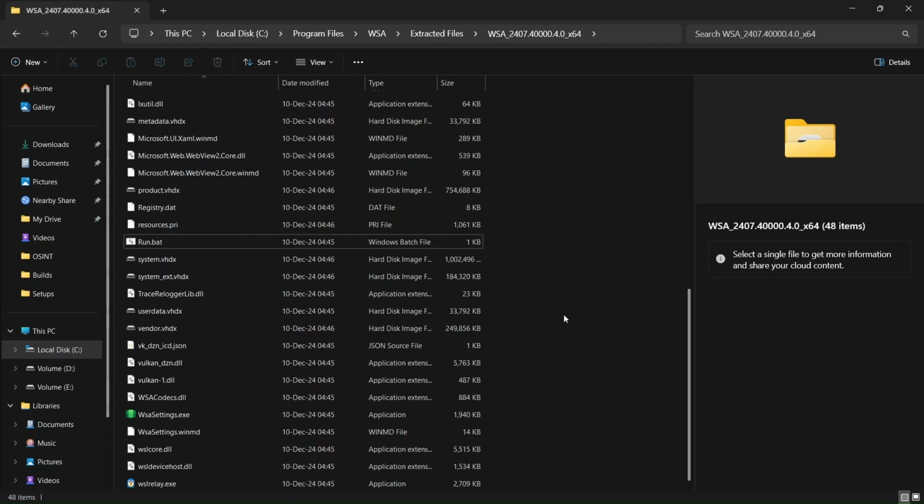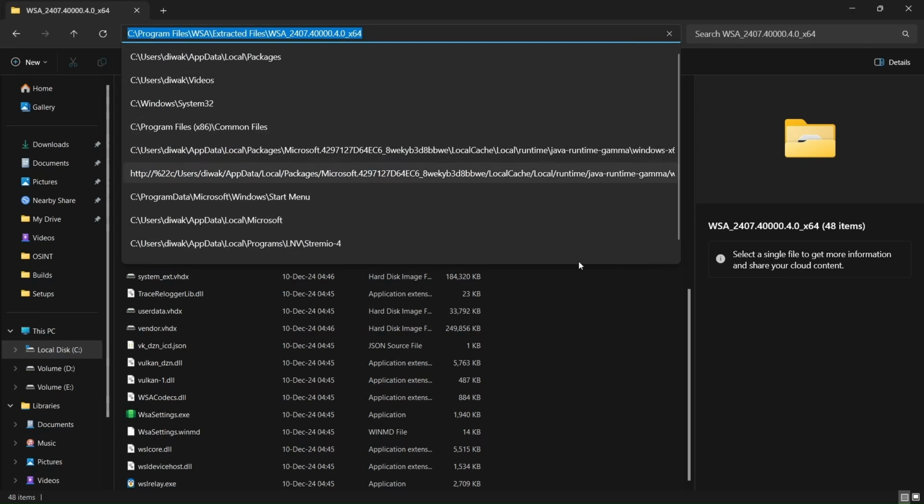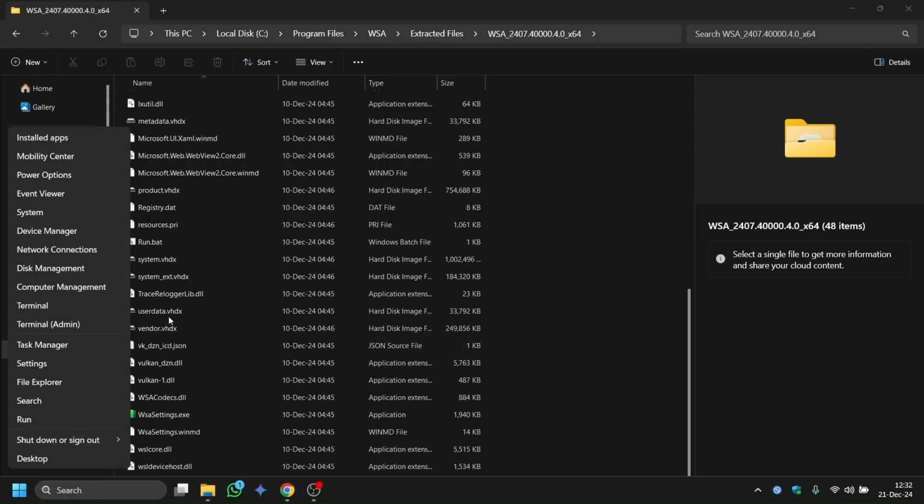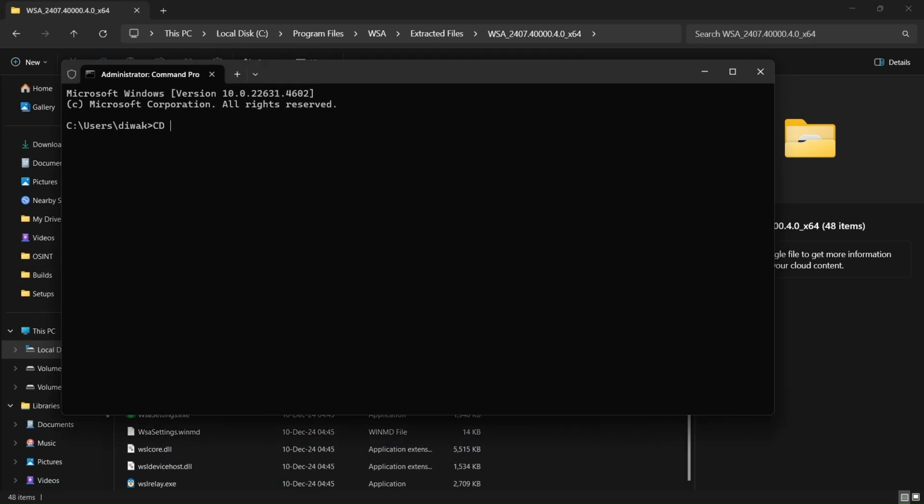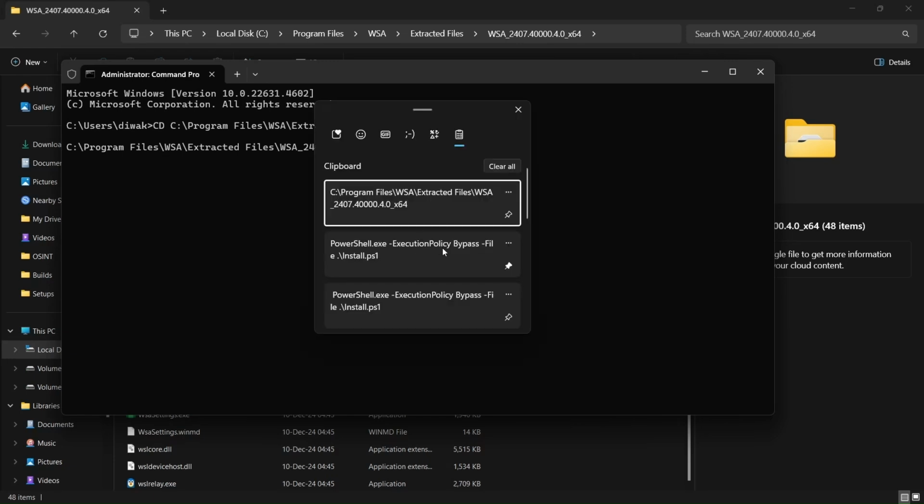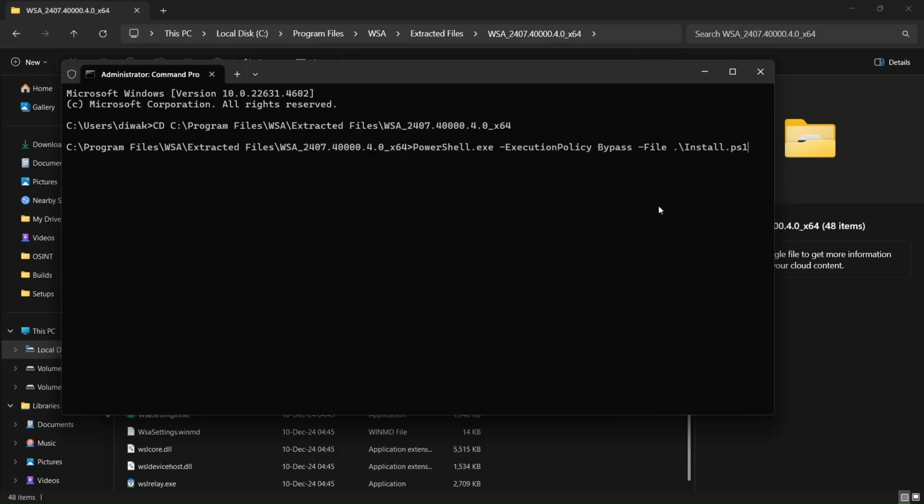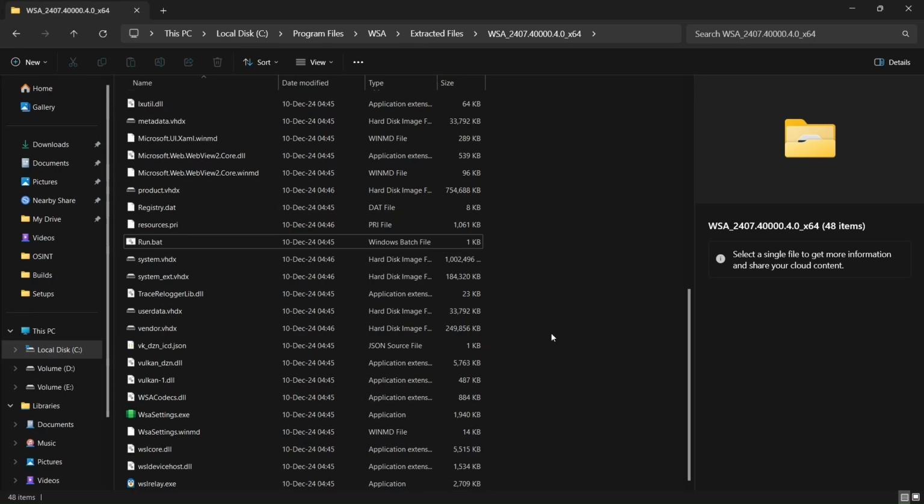But for some reason, if that does not work, then copy your folder path, open the terminal as an administrator, cd to your folder, then run this command that I have mentioned in the description below and hit enter. Now, if that does not work, then most probably your computer does not support WSA.